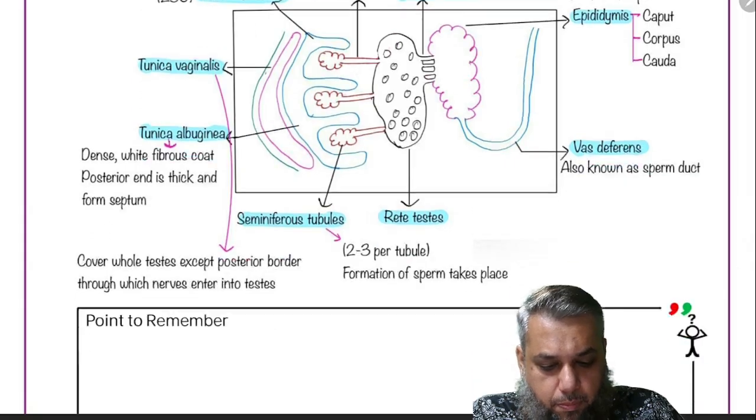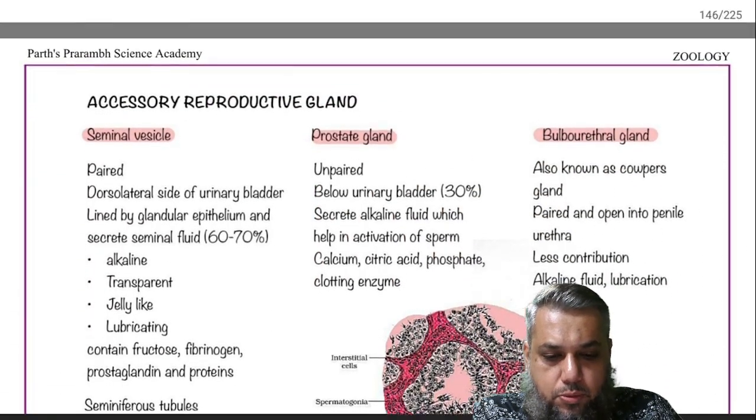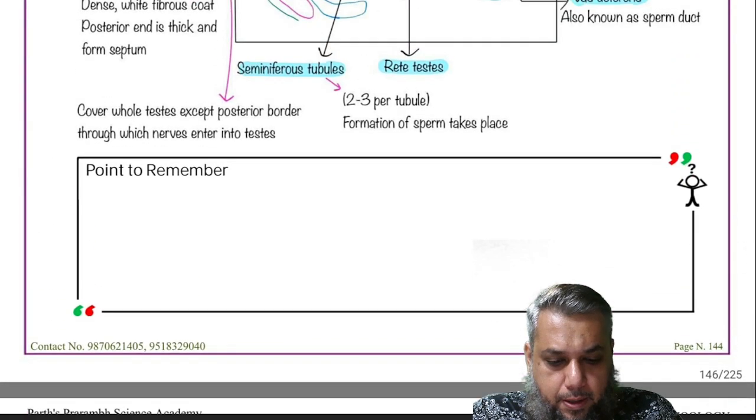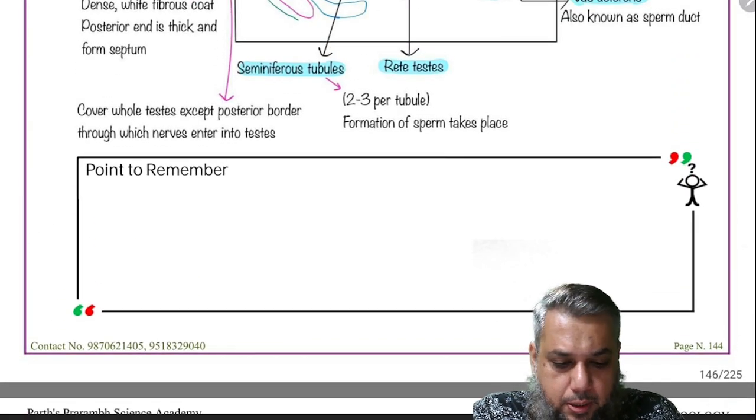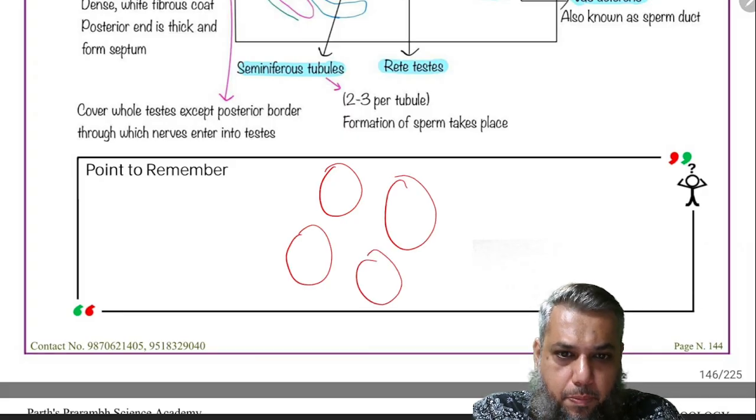Now, other than that, what we observe is that these are the seminiferous tubules.